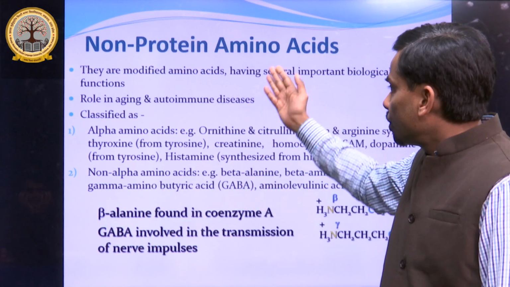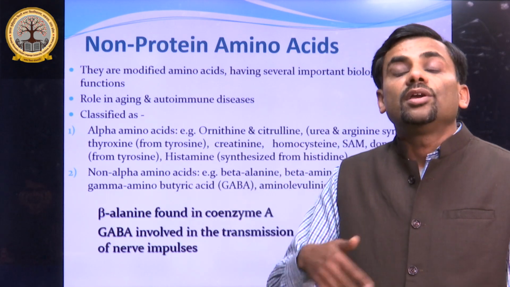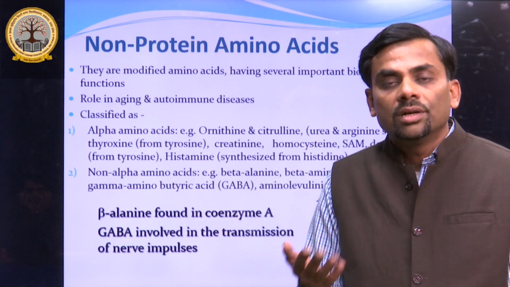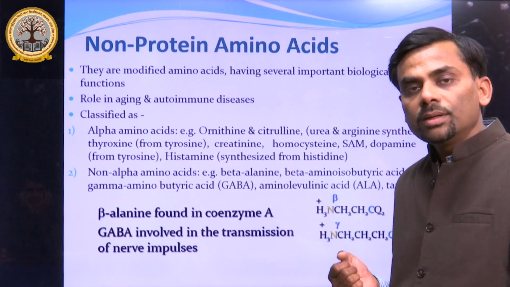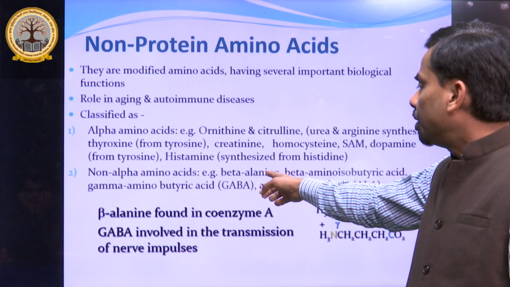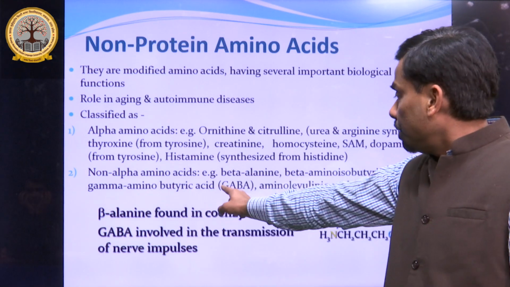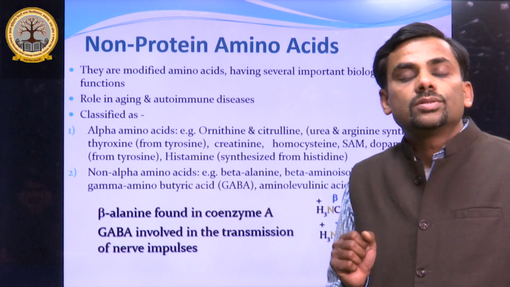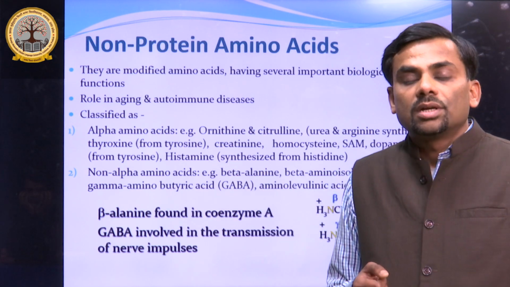So these non-protein amino acids are originally derived from the original 20 amino acids that are known as standard amino acids. And there are non-alpha amino acid examples. Again, they are also important. Beta-alanine is found in coenzyme A, while gamma-aminobutyric acid, also known as GABA, is a very important neurotransmitter inside our body.